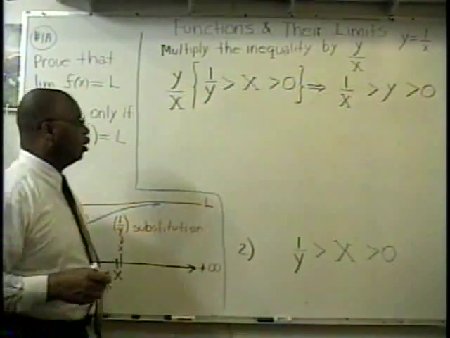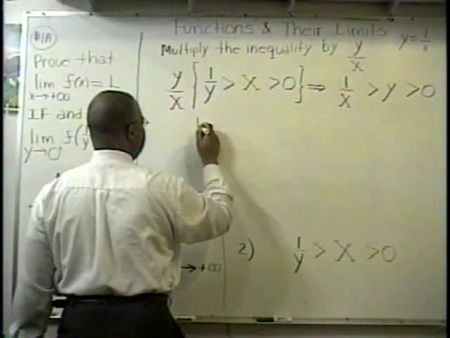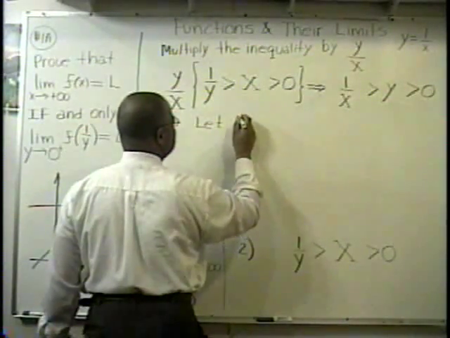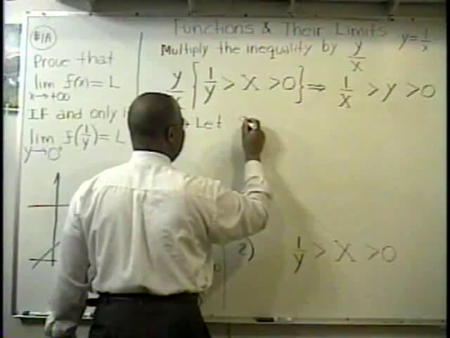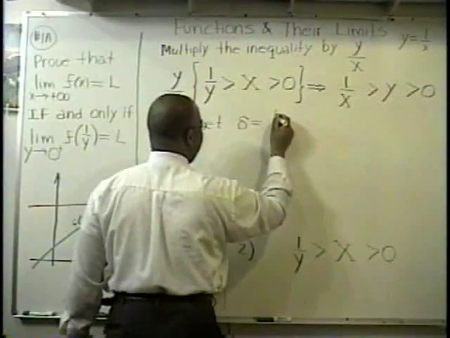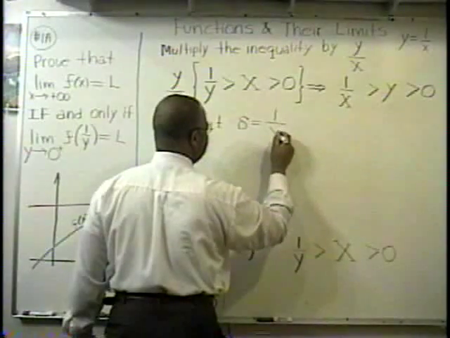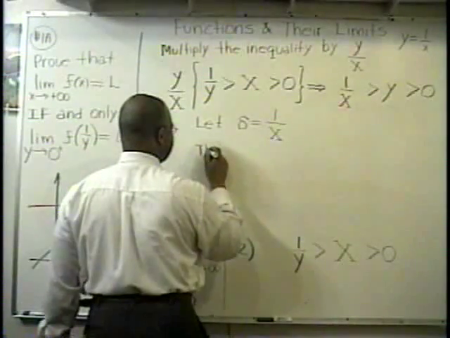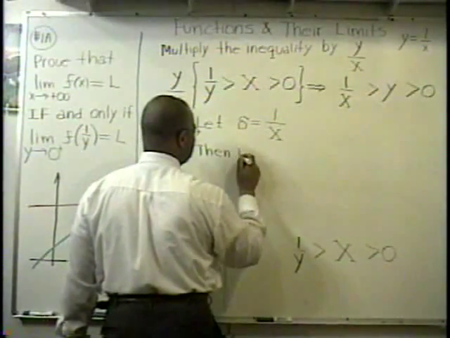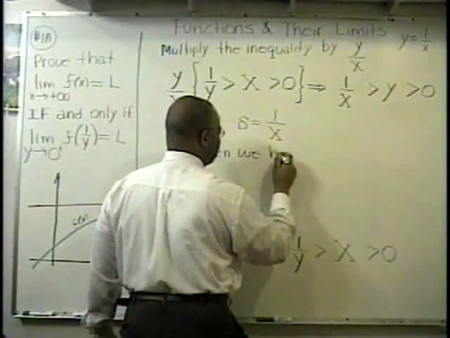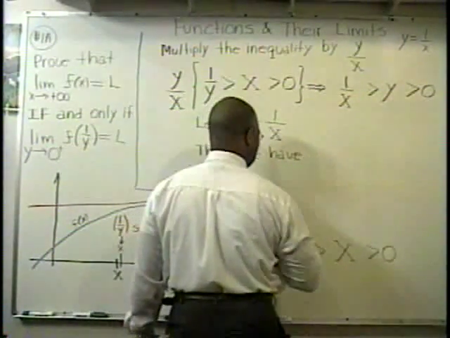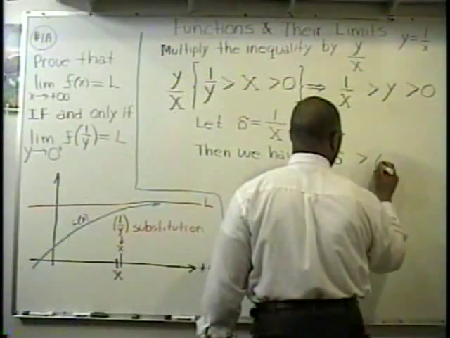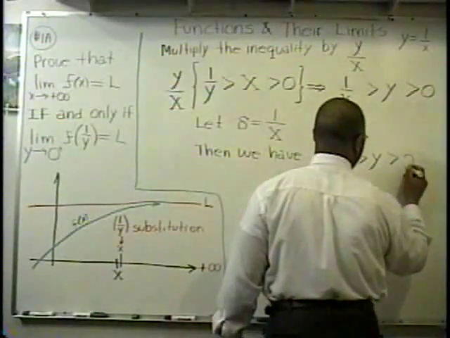Okay? Now the next step is, what I'm going to say is, let capital X, let delta equal 1 over capital X. Then this is what we have: delta is greater than y is greater than 0.